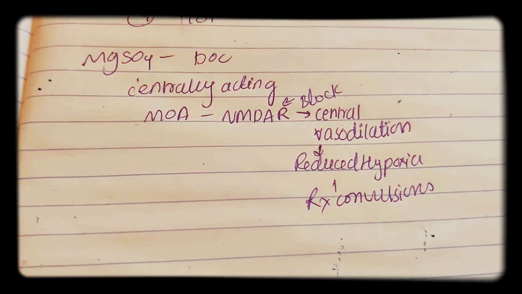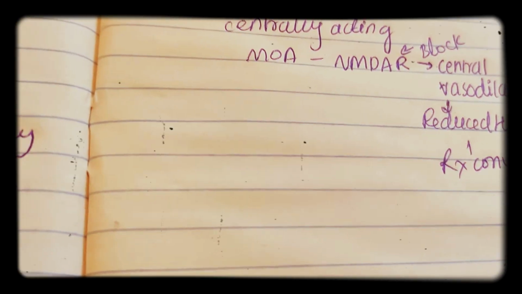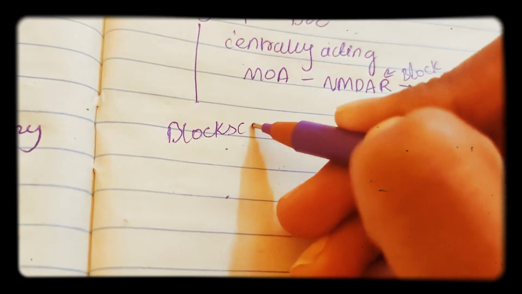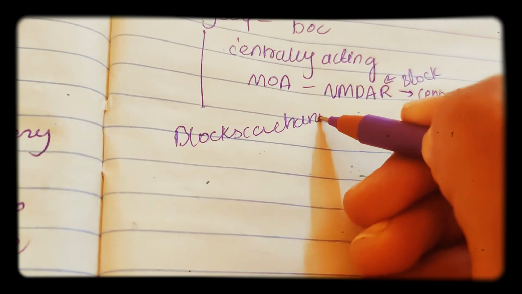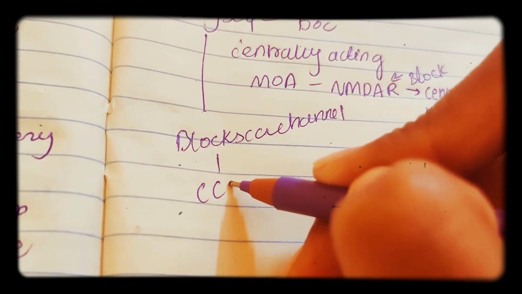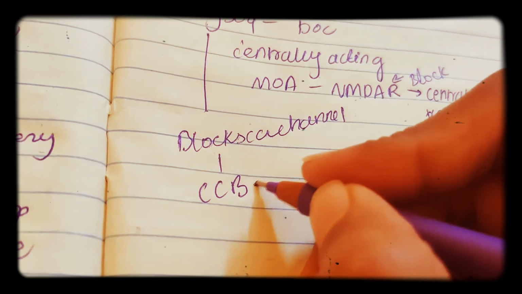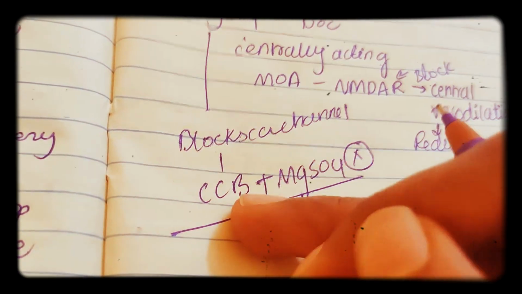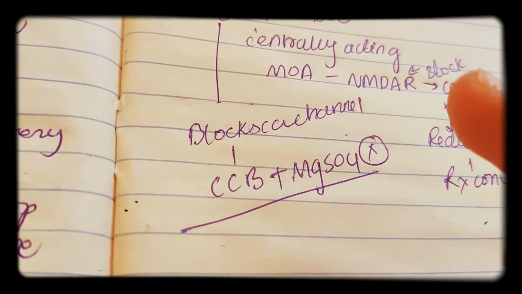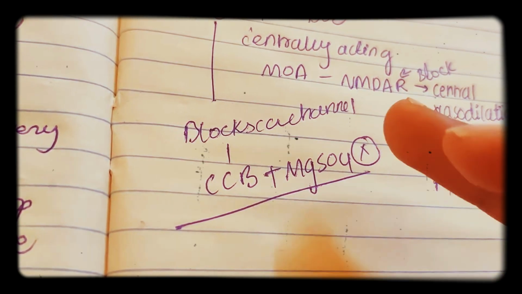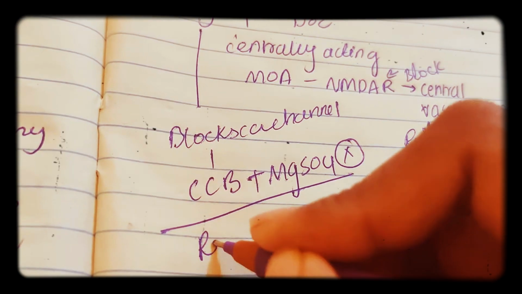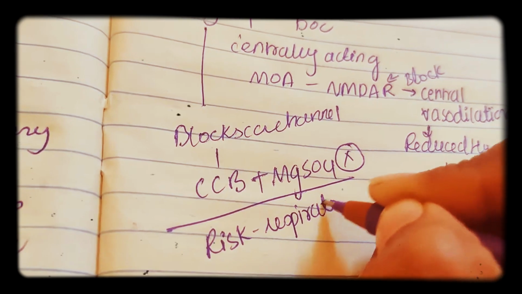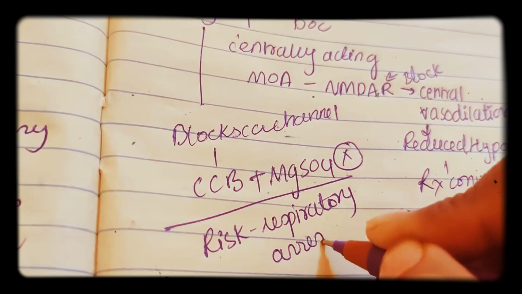And one more thing, magnesium sulfate blocks calcium channels. So remember, magnesium sulfate blocks calcium channels. So what happens if the calcium channels are blocked? Don't use calcium channel blockers in combination with magnesium sulfate. This is very dangerous. Don't use this combination. Calcium channel blockers with magnesium sulfate should not be used because there is a risk of respiratory arrest. So never use both together.